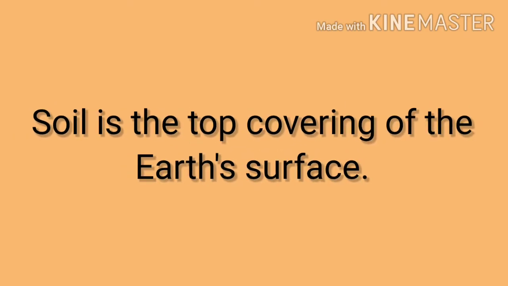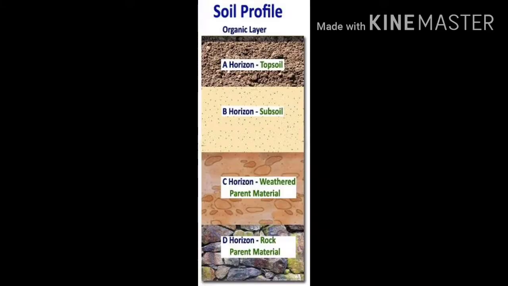Soil is the top covering of the earth's surface. Our earth has different layers, and the topmost layer, which covers the earth's surface, is called soil. In this picture, you can see the different layers of soil.